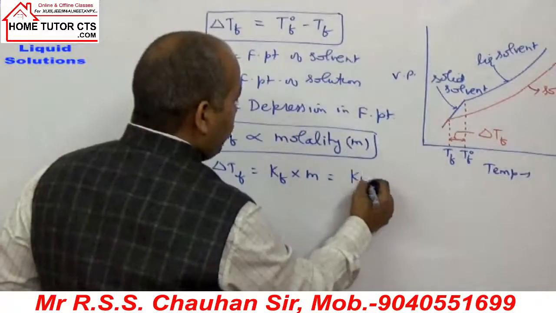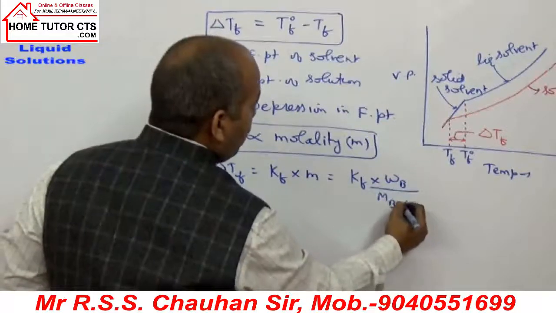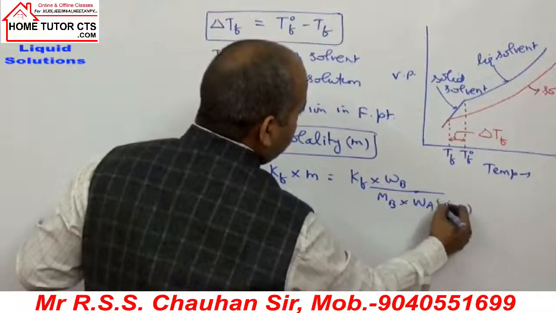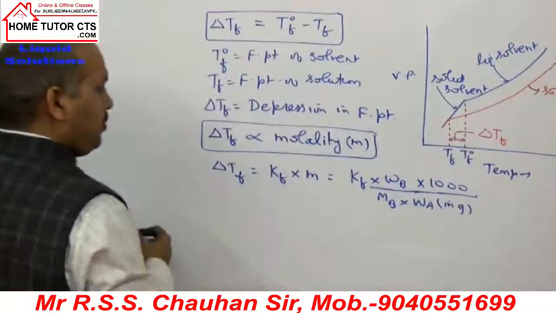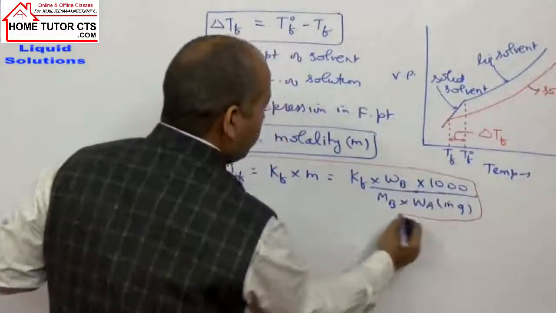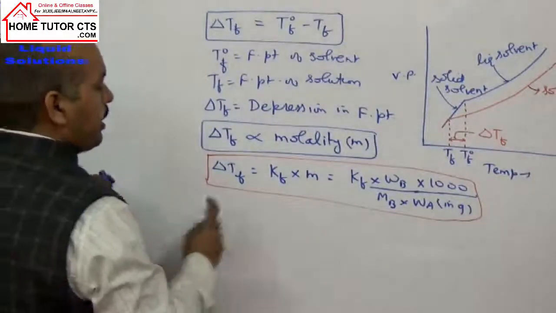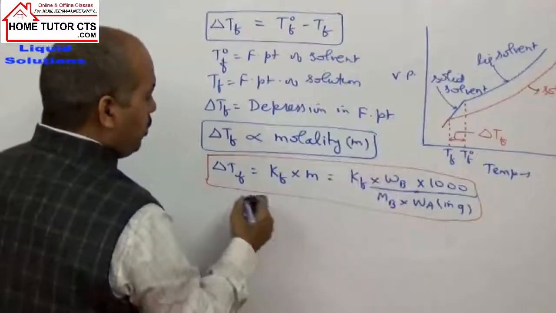So what is molality? Weight of solute by molar weight of solute, into weight of solvent in grams, into 1000. In this case, M is molality, W we already explained to you.